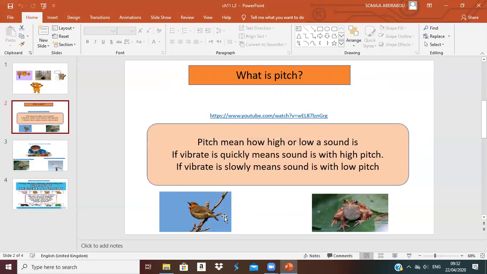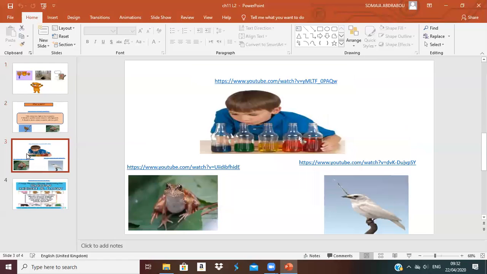So the bird will have a high pitch, okay? And the bullfrog will have a low pitch. Also, we talked about the bird and the bullfrog. The bullfrog has a low pitch and the bird a high pitch.